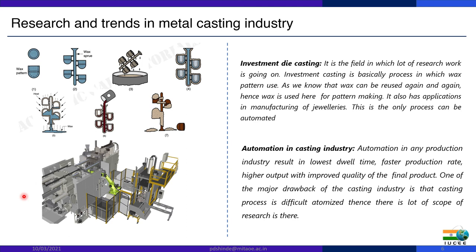But there are some exceptions like investment die casting or some other types of casting that are used in mass production or batch production, so that quality as well as cost get balanced. So this is how entire casting is done.